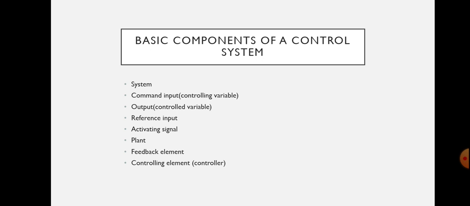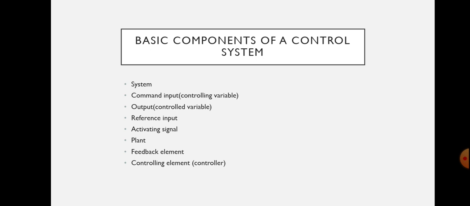What do you mean by command input or controlling variable? Command input itself is an input. It is an excitation applied to a control system from an external source. It is also a motivating input signal to the system, and it is independent of the output of the system. That is the command input or controlling variable, the excitation applied to the system.